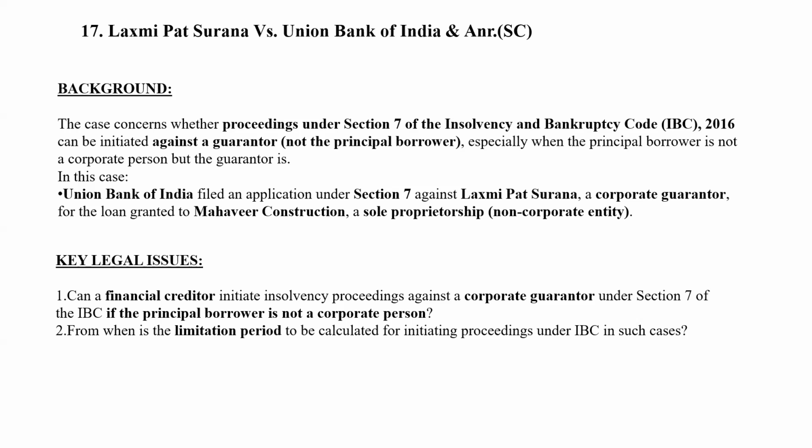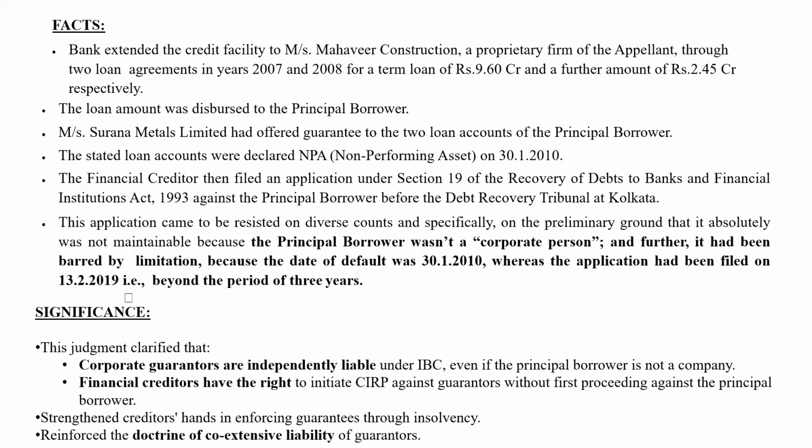And from when is the limitation period to be calculated? So this question of limitation was also discussed. And whether the Supreme Court, or any court, can take suo motu cognizance of the limitation period, the answer is yes. Whether condonation of delay is necessary: they said an application for condonation of delay may or may not be filed. But what the court has to look into is the facts surrounding that application. So if there are sufficient grounds, even though a formal application for condonation of delay has not been made, the delay could still be condoned.